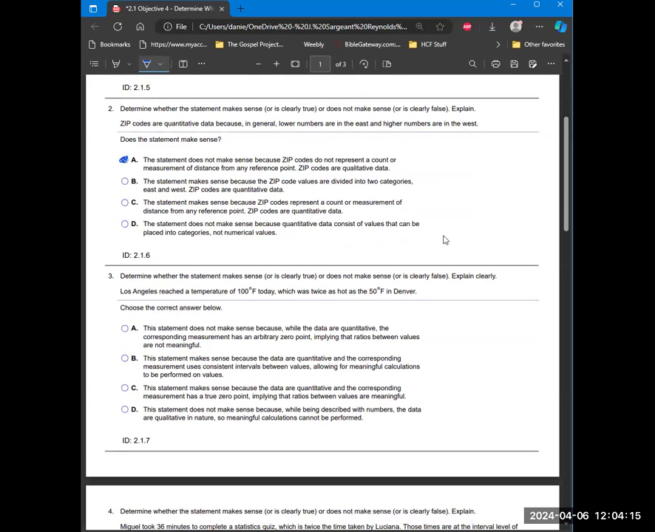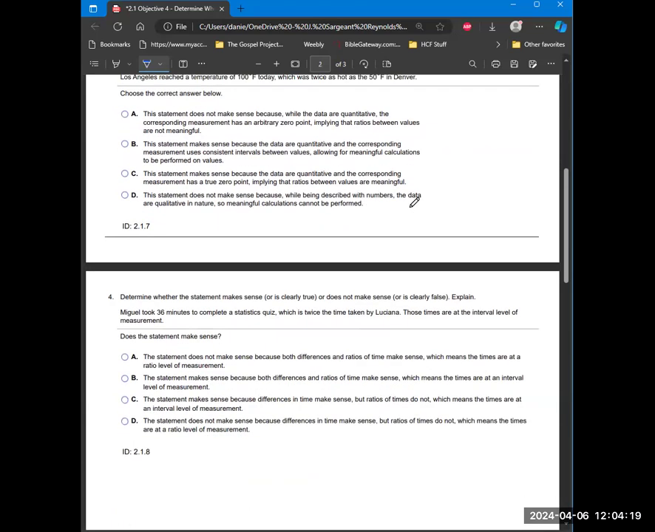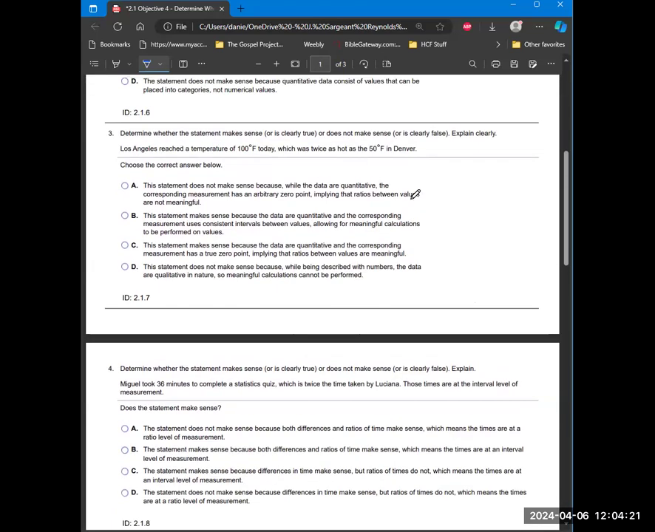So let's look at question 3. Determine whether the statement makes sense or is clearly true or does not make sense or is clearly false and explain why. Los Angeles reached a temperature of 100 degrees Fahrenheit today, which was twice as hot as the 50-degree Fahrenheit temperature in Denver. No, Fahrenheit temperatures are not ratio, so we can't talk about twice as hot like that.